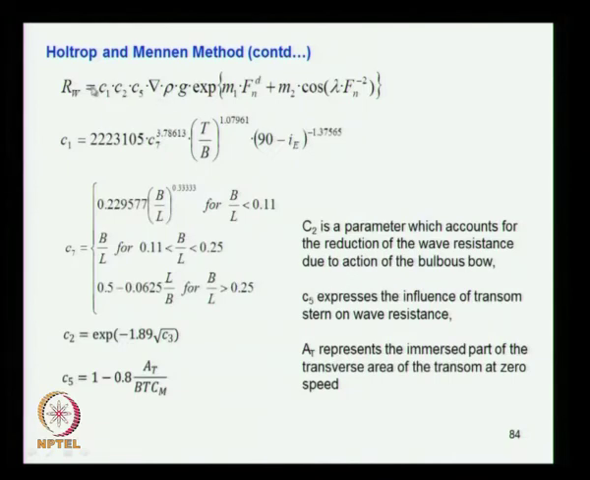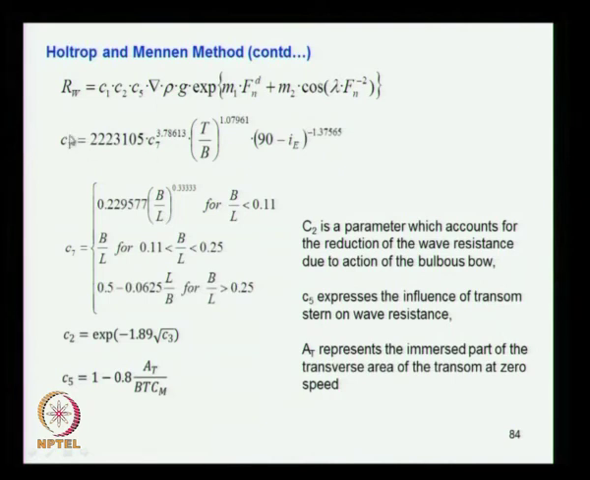Now the next component is wave-making resistance, Rw. Rw is C1 into C2 into C5 into volume displacement, rho, g, into the exponential of these parameters. Now you find out what C1 and all these parameters are. C1 is given by this expression, so much into C7 raised to this value, T by B, draft by breadth, to this power, and 90 minus iE, where iE is the half angle of entrance, raised to this. So these are the parameters.